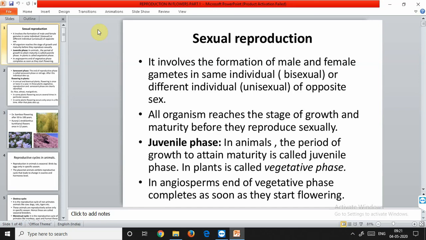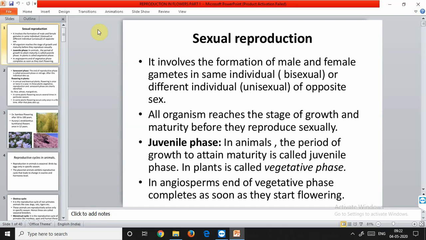Those animals that possess both male and female in the same body are called bisexual. Some unisexual ones are cockroaches. We are talking about the lower animals, and some bisexual ones are the earthworms, sponge, fasciola or tapeworm, and the leech.